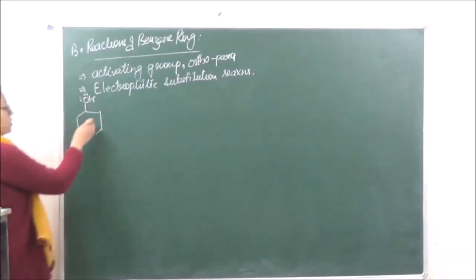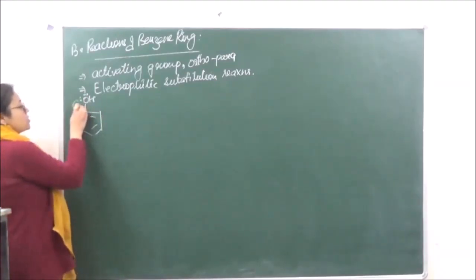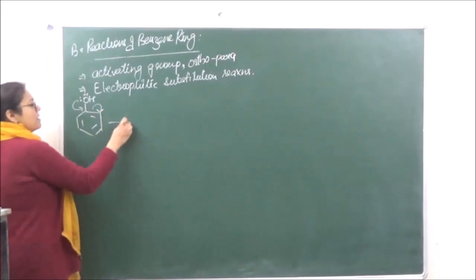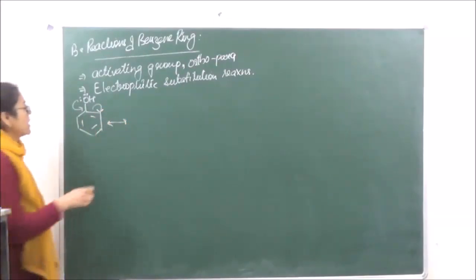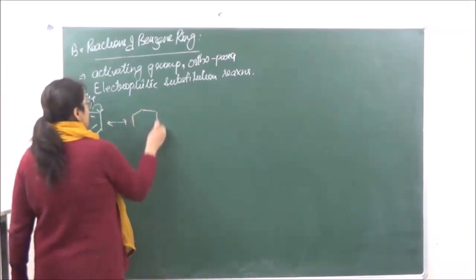To understand it better, let's go on to the resonating structures of alcohol or phenol. Right? So this is going to be shifted here, similar to what we had drawn for phenoxide in our previous lecture.